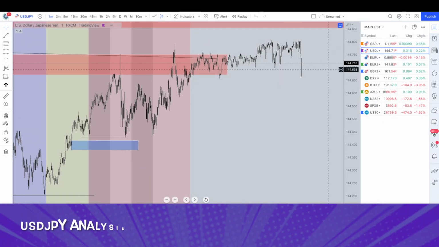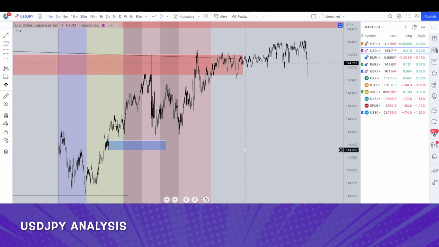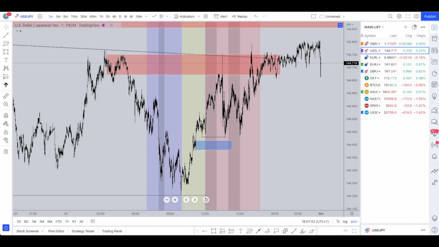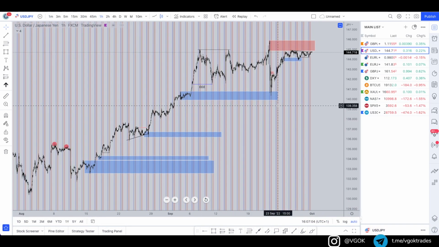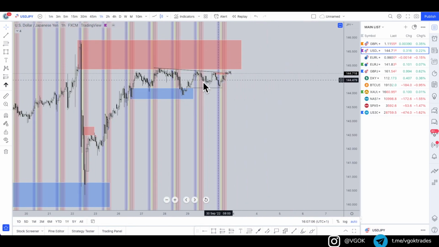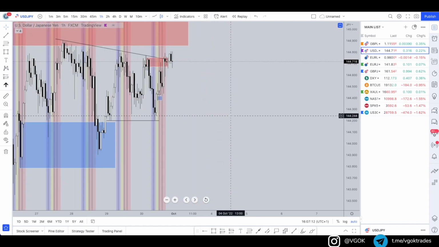Yeah, so moving on to US dollar JPY now. There's a lot of consolidation on Friday. It was just stuck in this zone. If you go to an hourly time frame, the whole week was consolidating in this region. So it's a very long sort of week if you're just looking at UJ on its own.